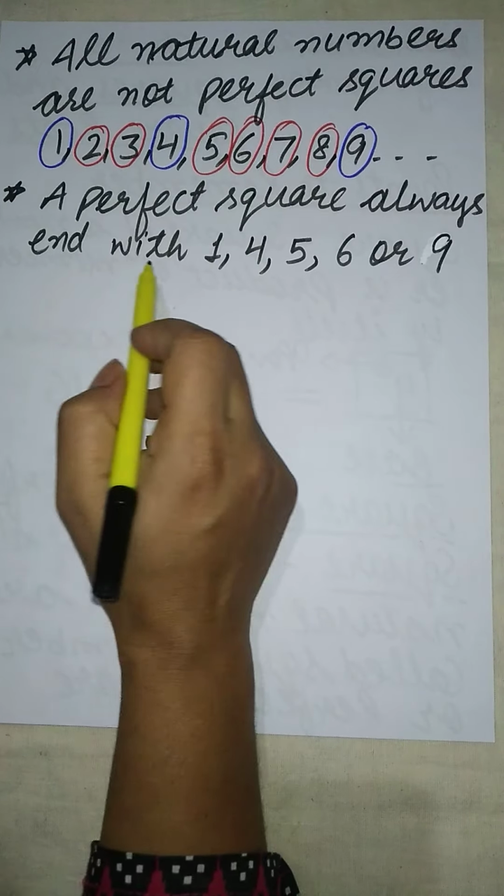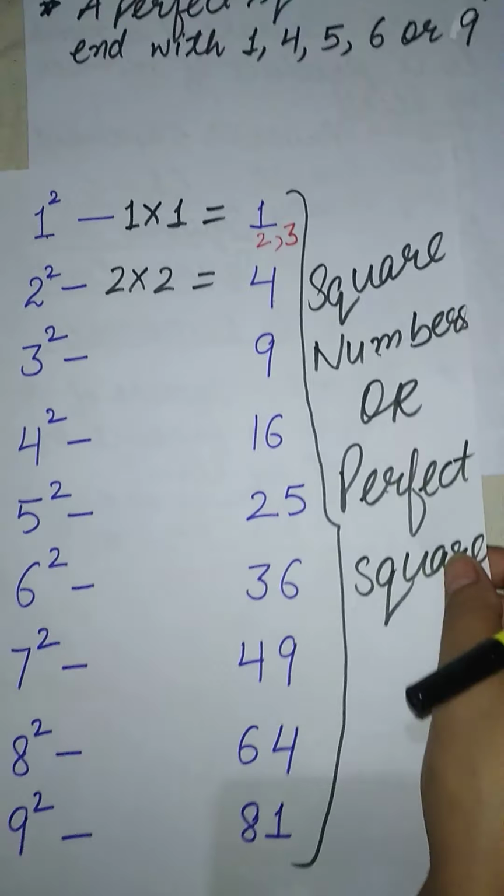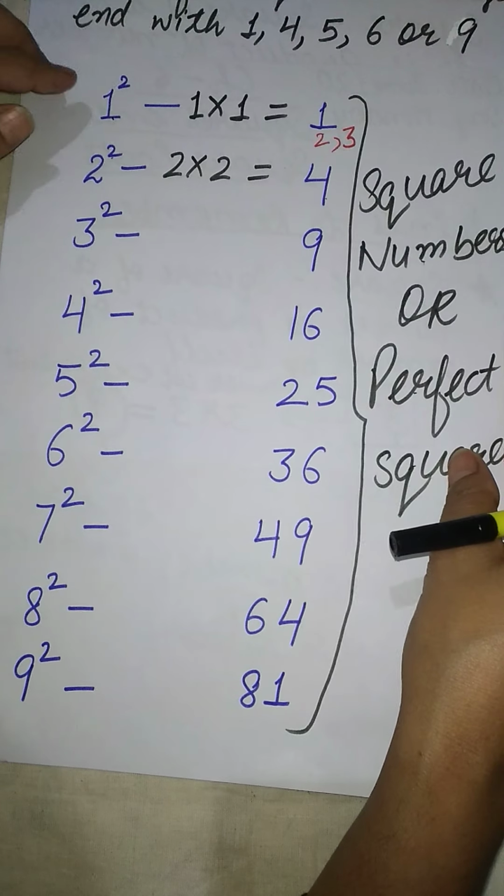Now again we will use the same chart, where I have written the squares of all the digits.